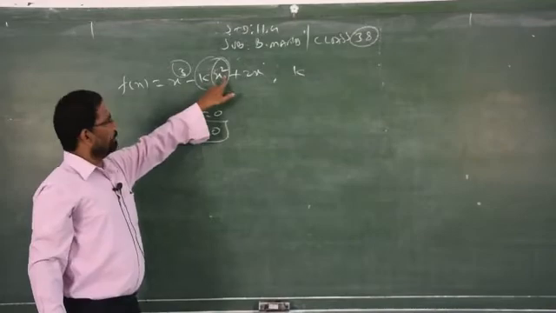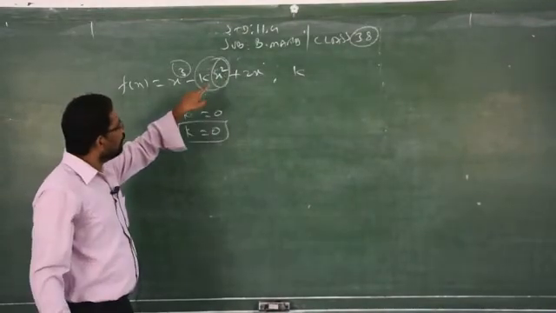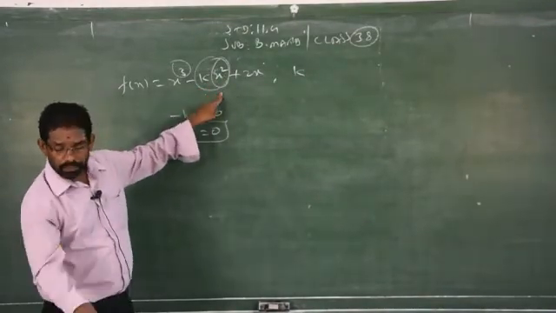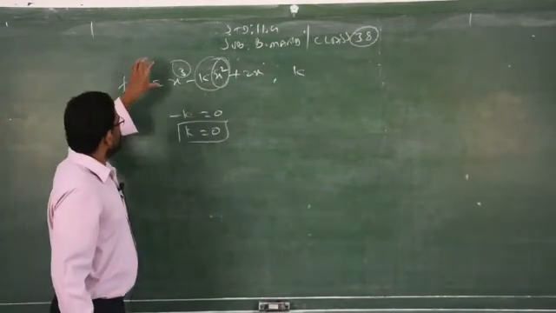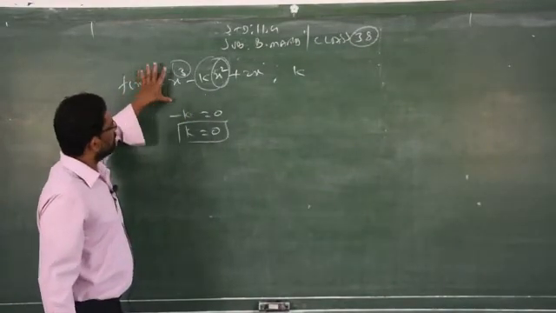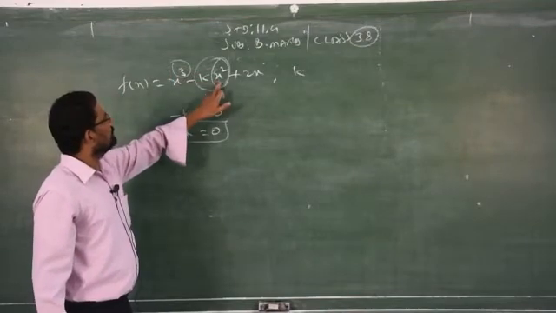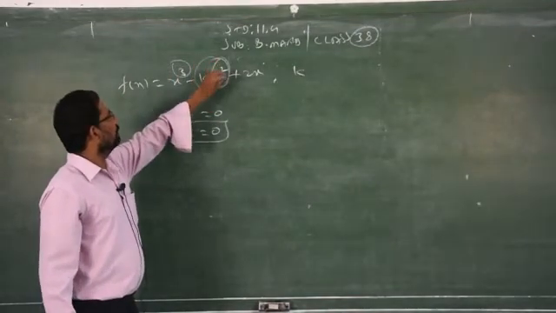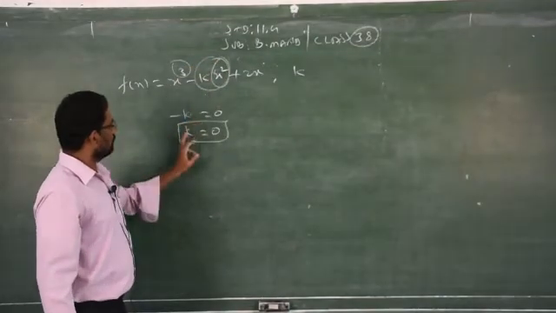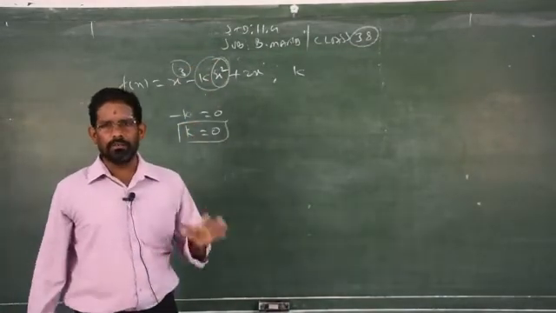If it is x square, you cannot say this is an odd function. But what is given here? It is given as an odd function. If it is an odd function, no variable can consist of the power 2. Therefore, the coefficient of x square is equal to 0. Therefore, k is equal to 0. That is the meaning. Clear?